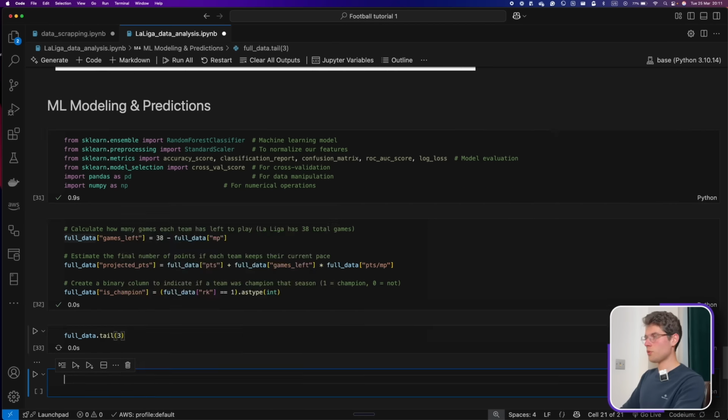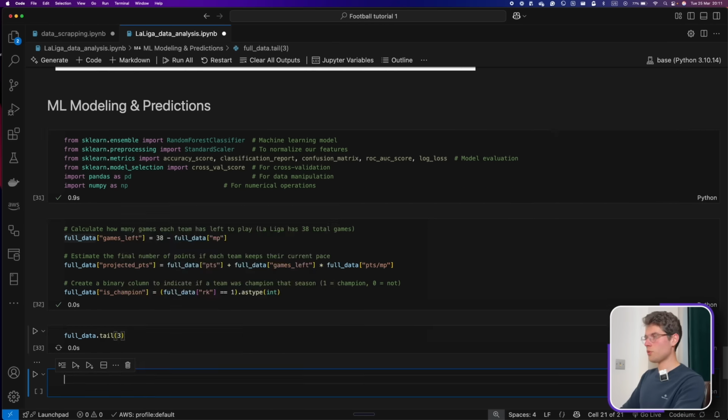Tail is from the bottom, and we can see already that we have the column is champion, the number of games left, and the projected points. And the way we calculated the projected points here is we took the current number of points that we have, plus a multiplication of the games left multiplied by the points per match played at the moment.